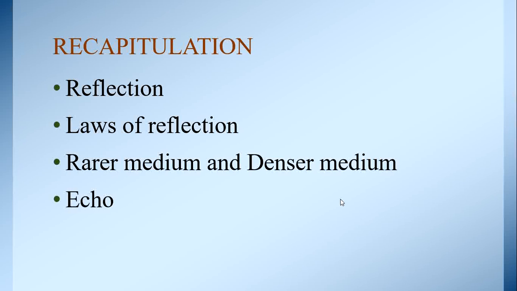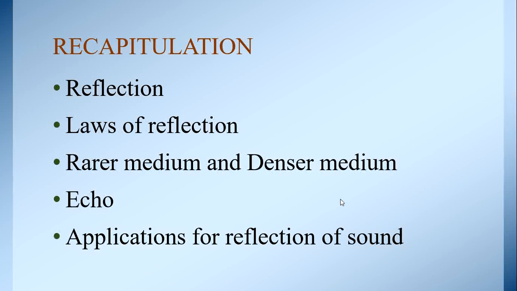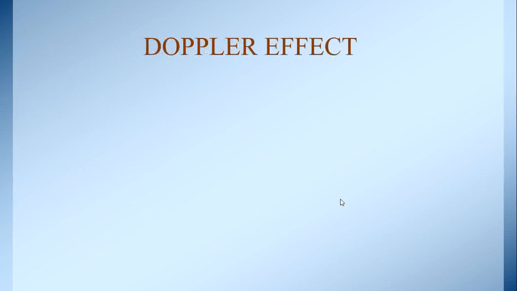Echo. What is called echo? An echo is the sound produced by the reflection of the original sound from the various rigid surfaces such as walls, ceiling, surfaces of mountains, etc. Applications for reflection of sound. What are the applications for reflection of sound? Soundboard, ear trumpet, megaphone. Now let us see today's class portion.